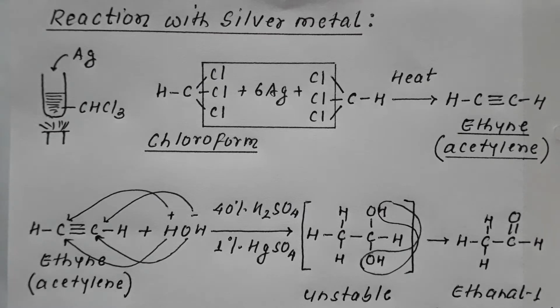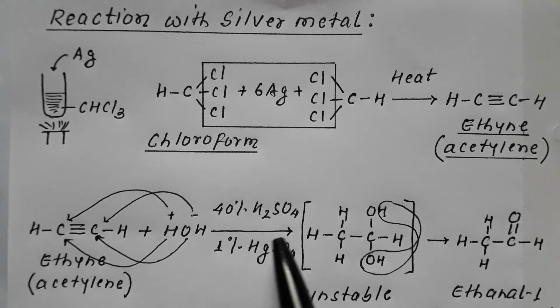Now this ethyne can be further converted into ethanal. A very important reaction we have already done in class 11th also. Suppose you take this HC≡CH, ethyne, that is acetylene. Now when it is made to react with a mixture of 40% H2SO4 and 1% HgSO4, this H2SO4 is 40, HgSO4 is 1, total makes 41%, the rest 59% is water. It is the water that gets added.